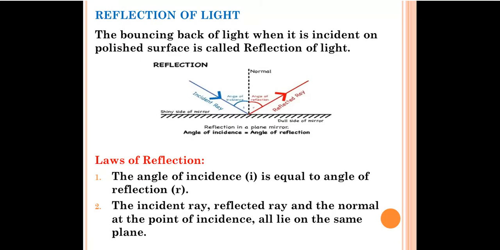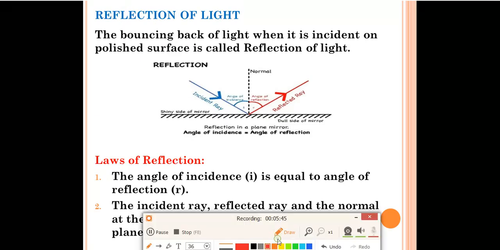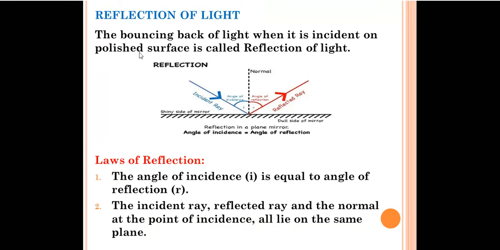Okay, so what is reflection? The bouncing back of light when it is incident on a polished surface is called reflection of light. I have given you this example. Let's suppose this is a polished surface. These lines are for polished. Incident light will come. It will be incident on this polished surface. It will bounce back. This is the reflected ray. This is called reflection. The bouncing back of light when it is incident on a polished surface is called reflection of light.